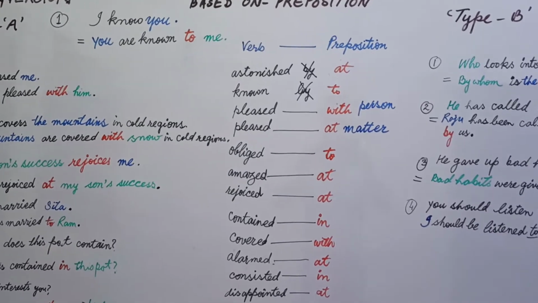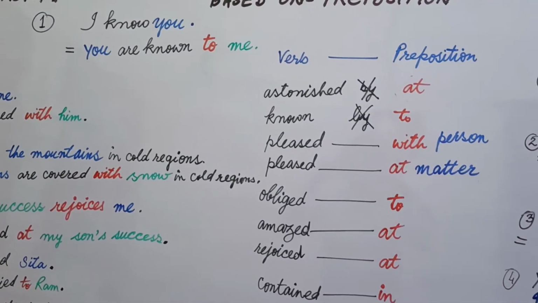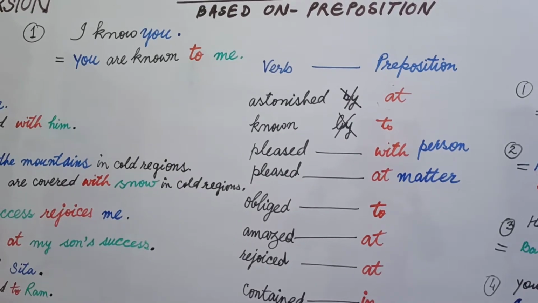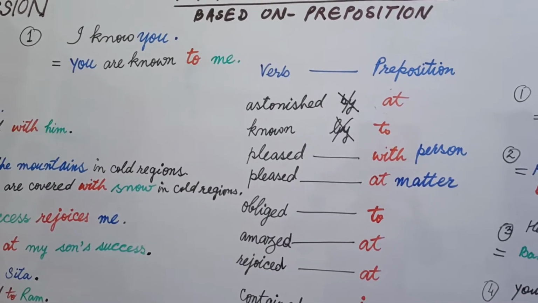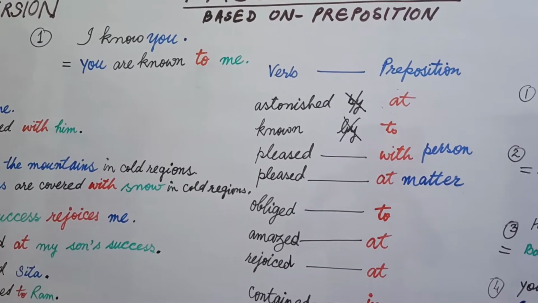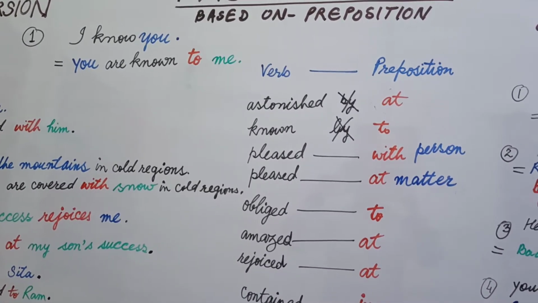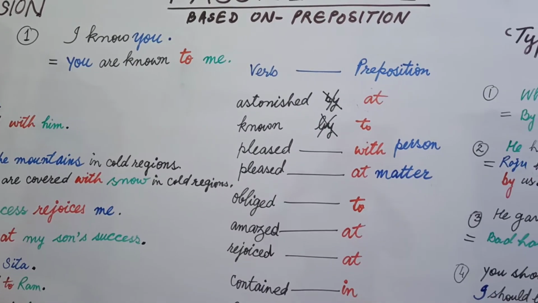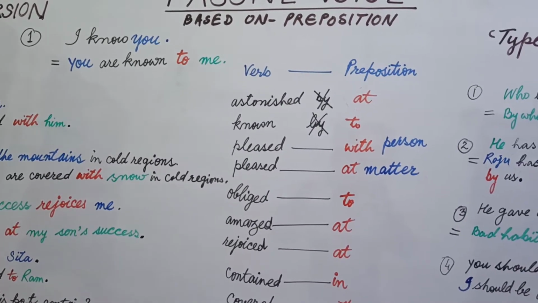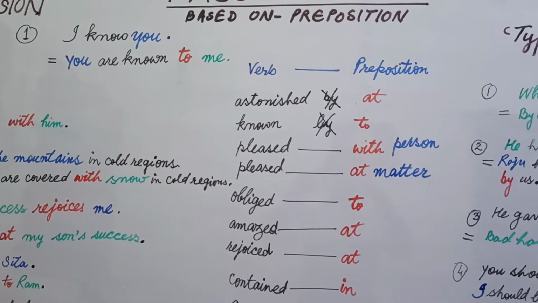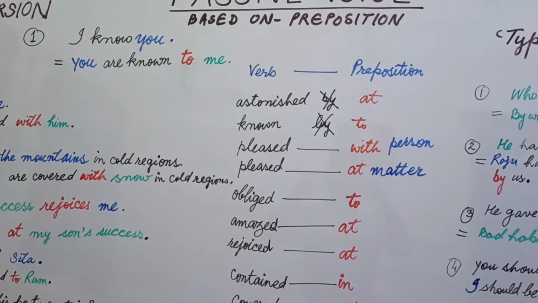In the first example, you can see I have written a sentence, I know you. In this sentence, I is subject and you is object, and usually you pick your object you and put it on the place of subject. Now, because of being in present indefinite, I have used are known. To me, the change in this sentence is I have used to in place of by. Why I did this?